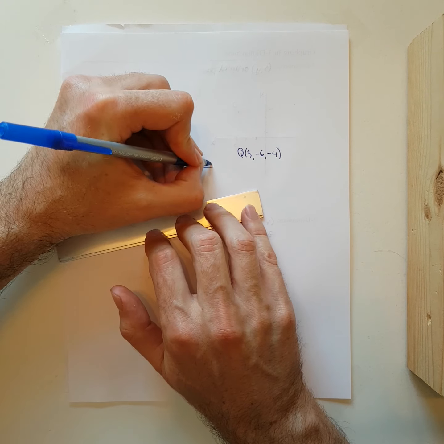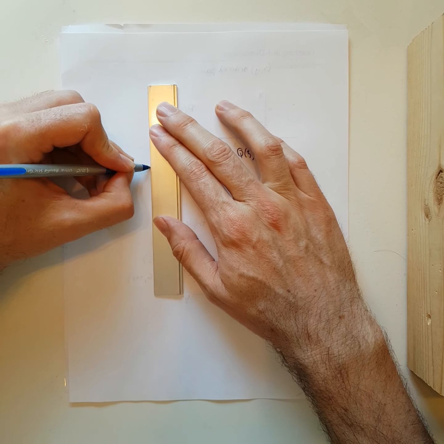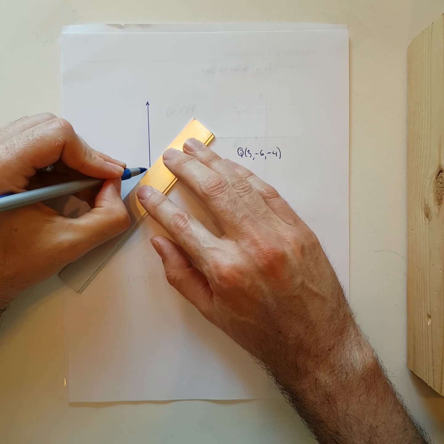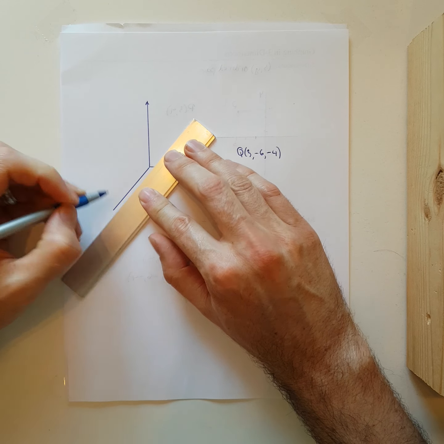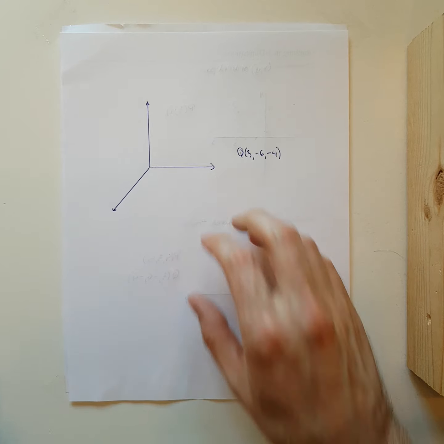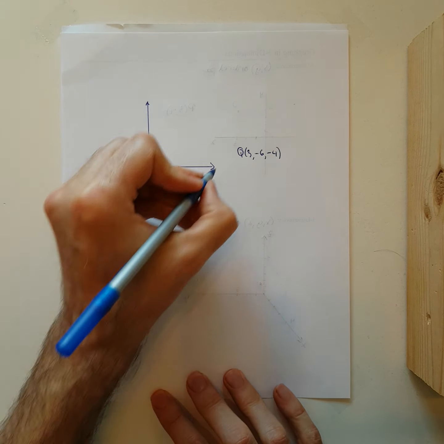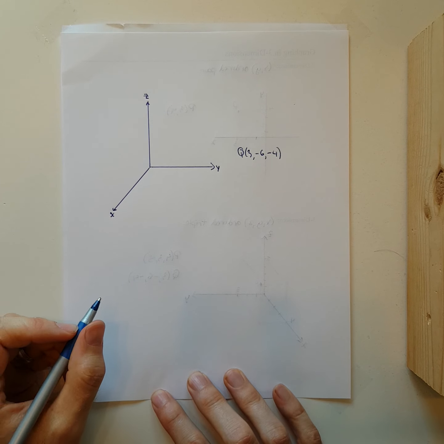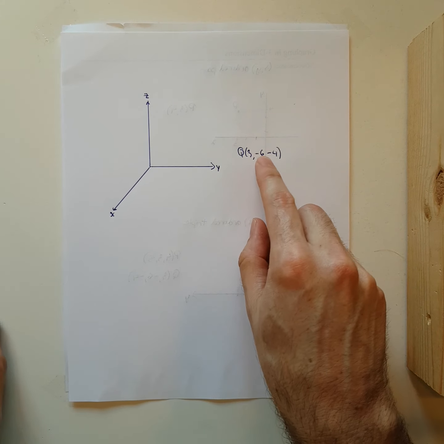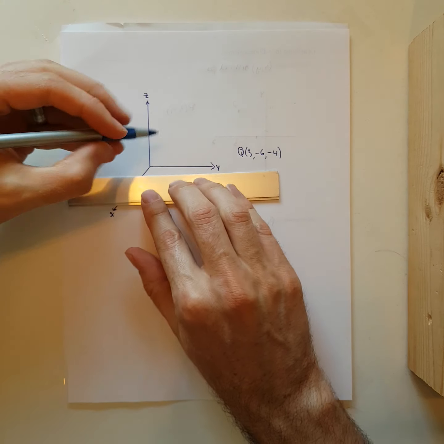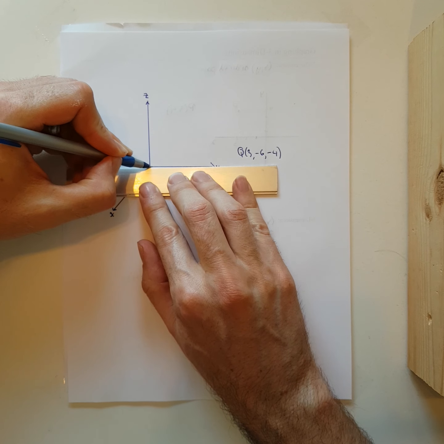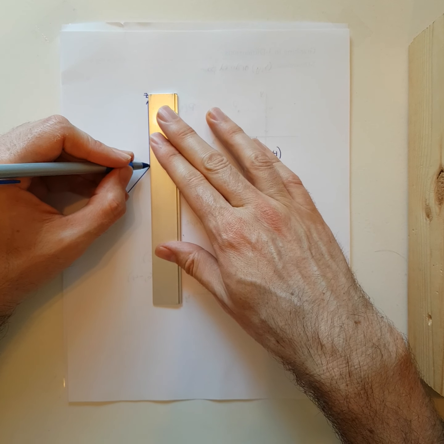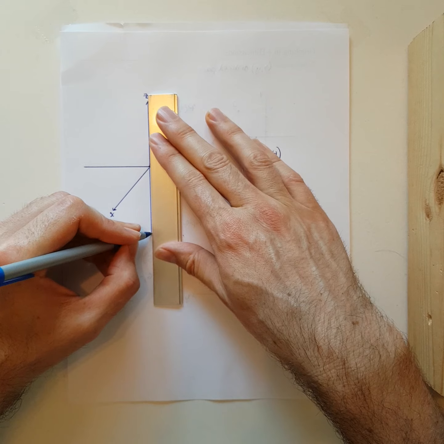I'm going to have my horizontal axis, I'm going to have my vertical axis, and then to try and show that this is coming out of the page, we do this on a diagonal and say there is my axis that would come out of the page. Again, that's my X, left and right is Y, up and down is Z. And now I'm going to have to add a little bit more to this because I'm going to actually have to have a negative Y coordinate. So that would be then over here. And I have a negative Z coordinate, so that would move then down here.